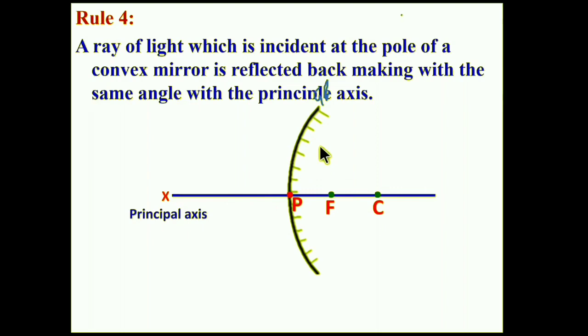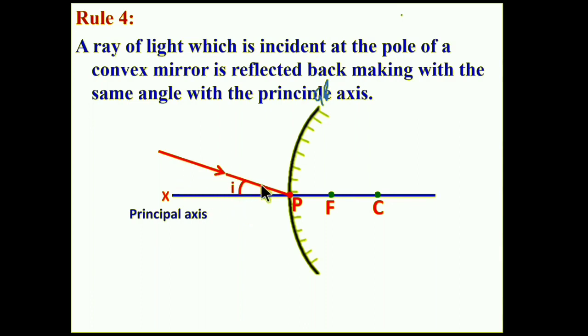Let us take the convex mirror. In this convex mirror, a ray of light is incident at the pole. This is the incident light ray. It makes an angle with the principal axis, that is i, the angle of incidence.